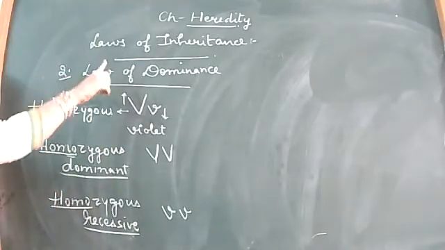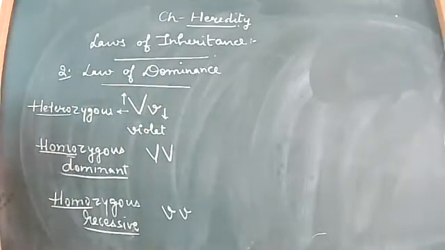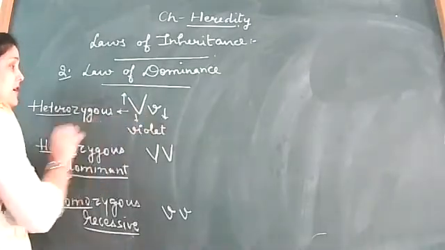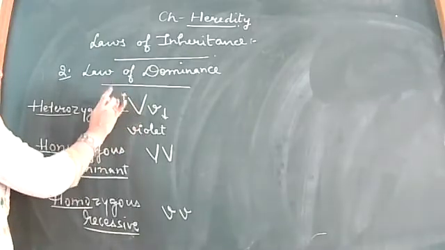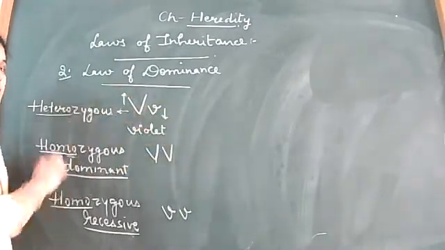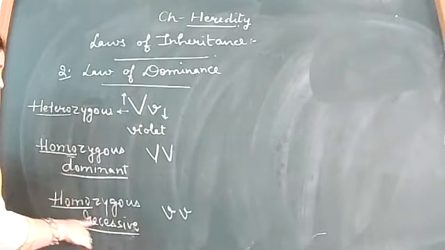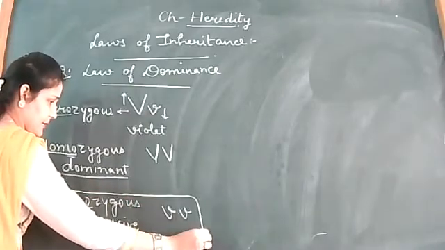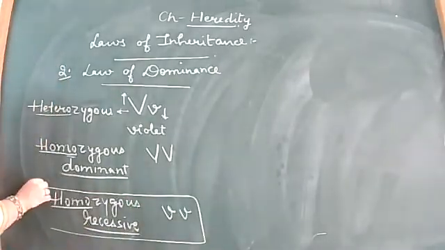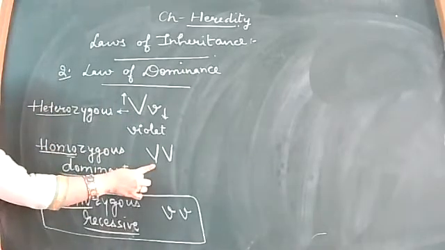But this law says that if in such a pair there is both a dominating and a recessive gene, the expression will only be that of the dominating one, not the recessive. So the dominating is going to express, whereas the recessive is going to suppress. Fine, clear? So this is heterozygous, homozygous dominant and homozygous recessive. It is only under this condition that a recessive gene pair will express itself. Otherwise, in the other two pairs, only the dominating expression will come.